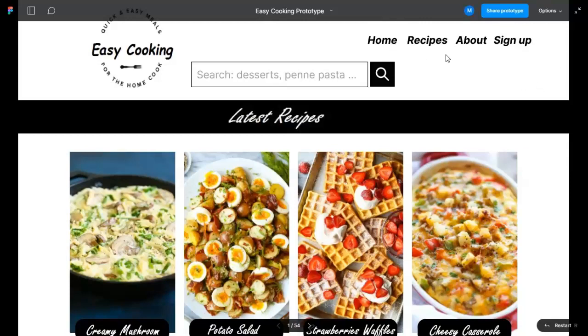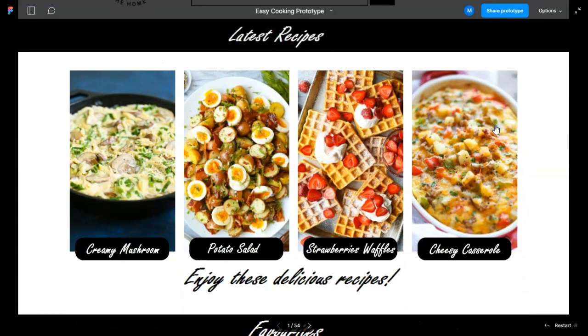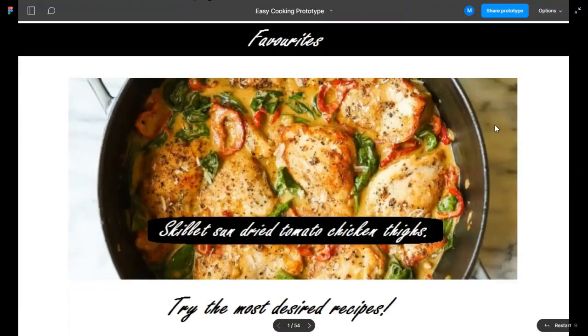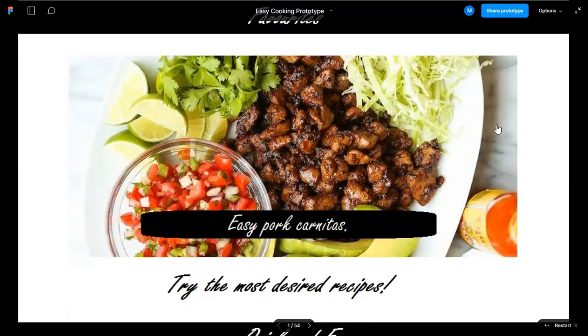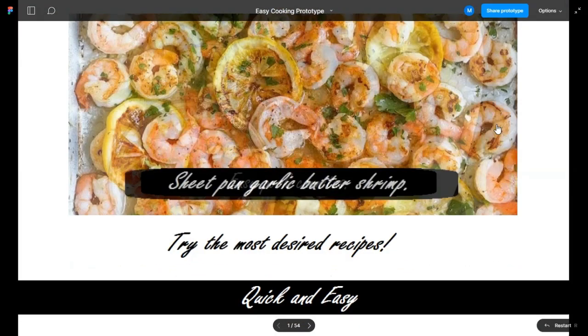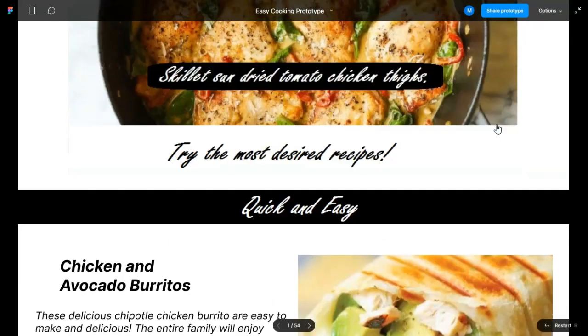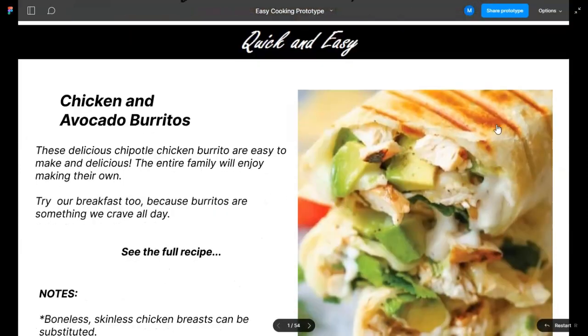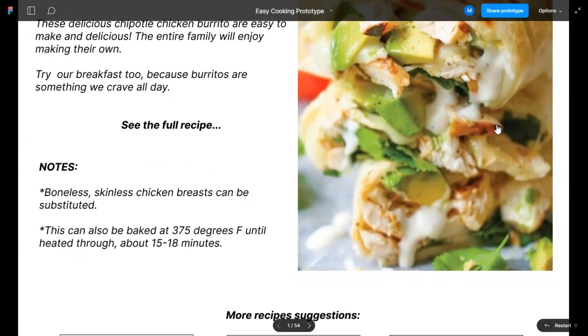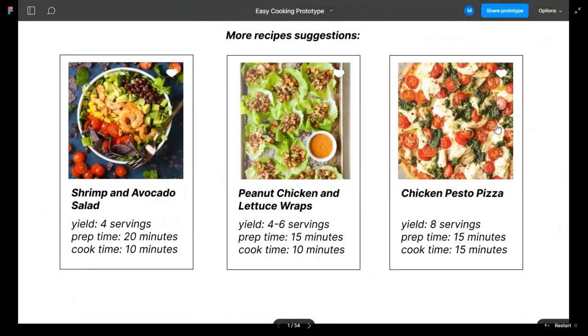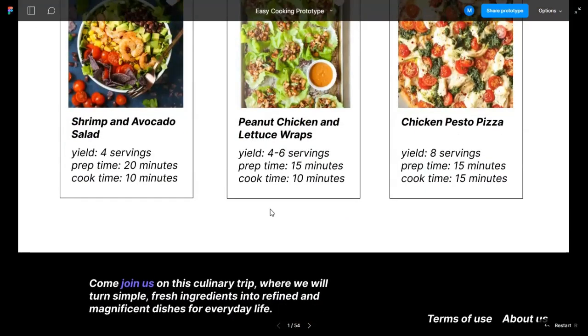So from here we can go straight away to the recipes page. We can check about the website and we can do the sign up as well. I'll have some quick recipes at the top of the home page, some banners that I can just select as they pass through the screen. On the bottom we have some suggestions. From this we can go to the bottom of the page,